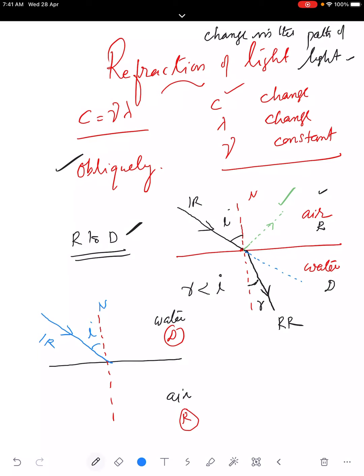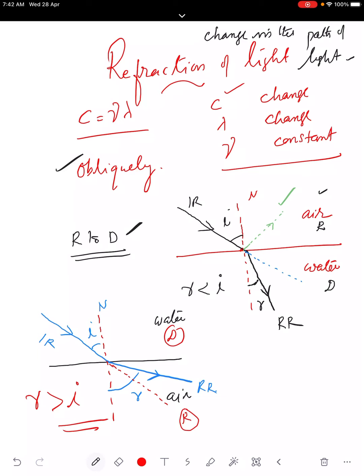So it goes in this way, away from the normal. This is the refracted ray, and the angle between the refracted ray and the normal is r. What is the initial direction of the incident ray? This is the initial direction. So from the incident ray direction, it deviates and changes its path. In this case, the angle of refraction is greater than the angle of incidence. So you have to recognize these points.